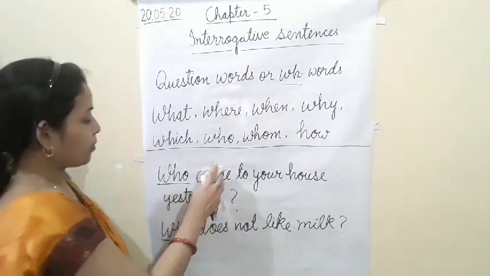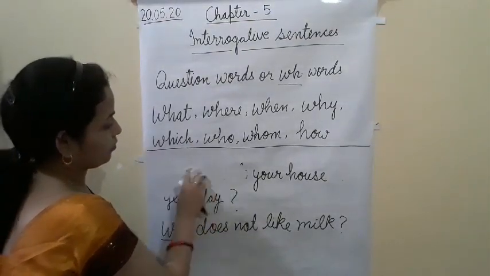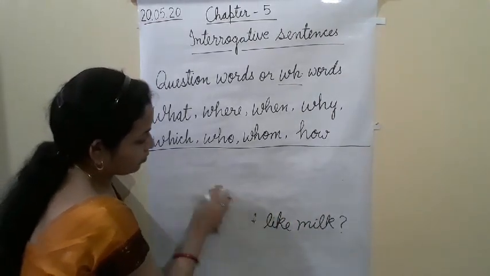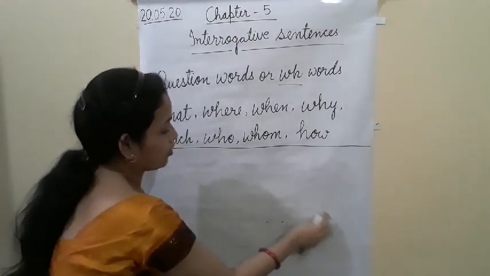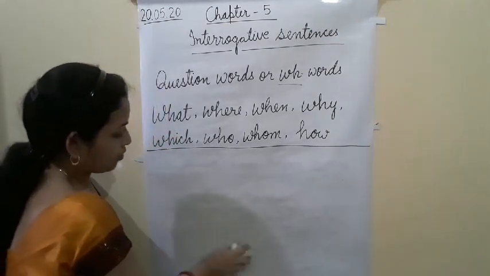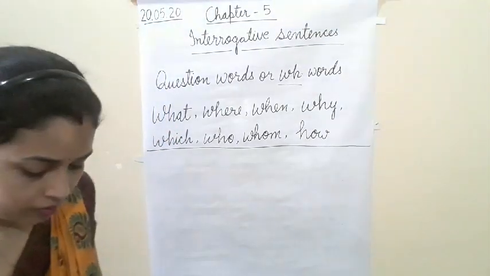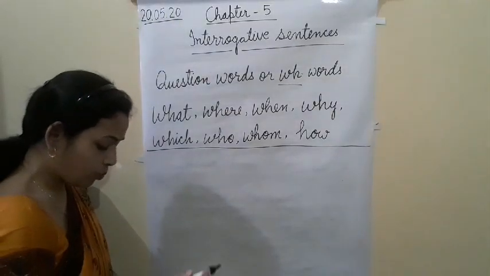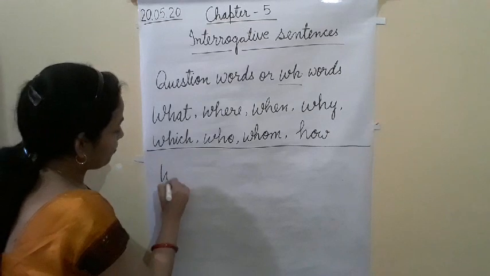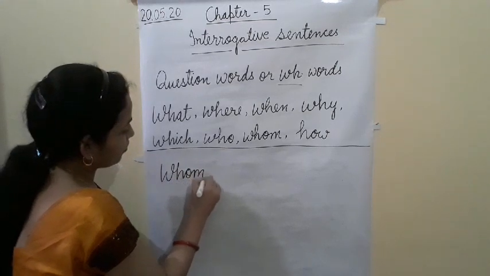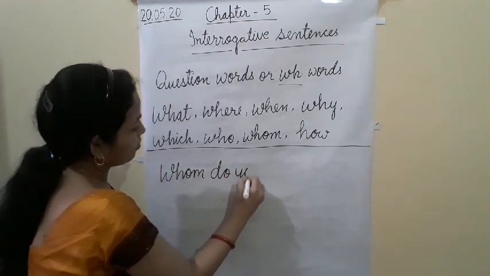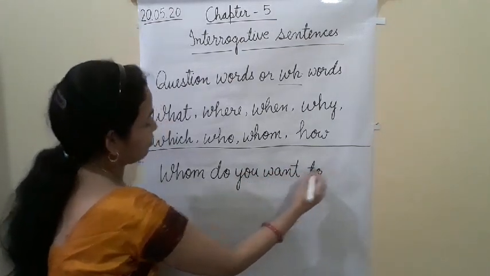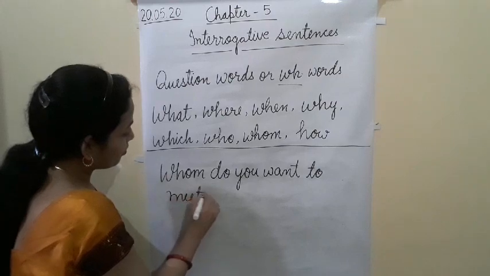See another example. Now whom. Whom do you want to meet?